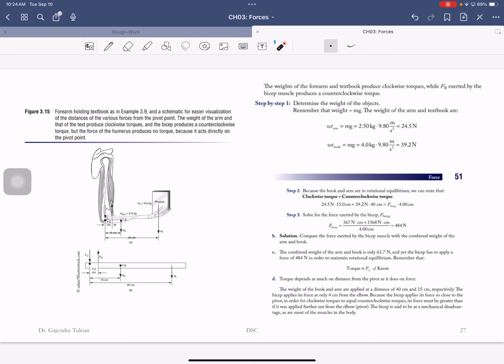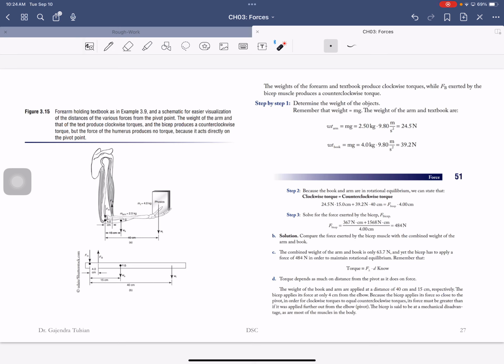Torque is force times lever arm. That would be the lever arm, that's 40 centimeters. So there is the book, which is 39.2 newtons times 40 centimeters. Now, normally we would convert that to meters, and that would be 0.4 meters, but the author chose not to do it because he doesn't convert it for the clockwise torque, and so if you don't convert it for the counterclockwise torque, then that's fine.